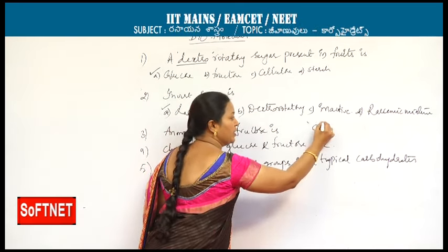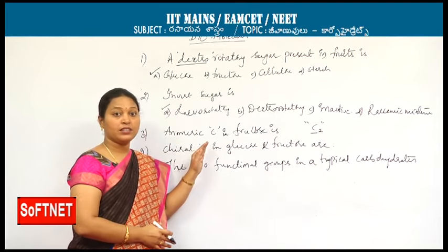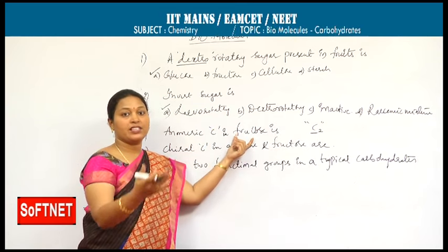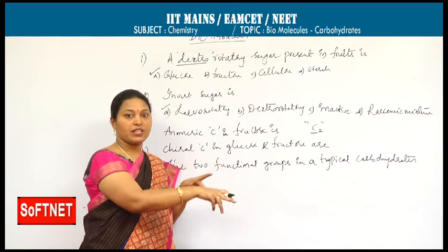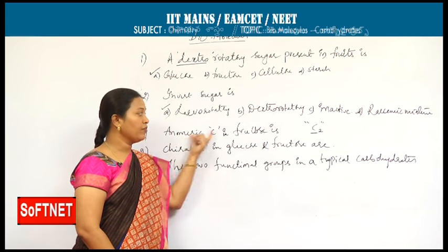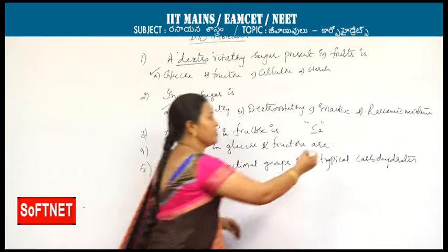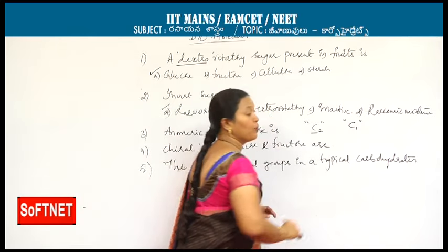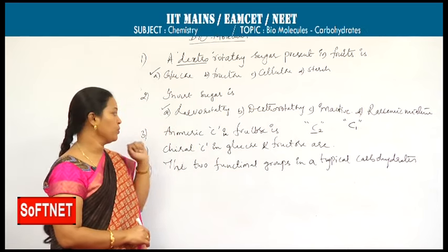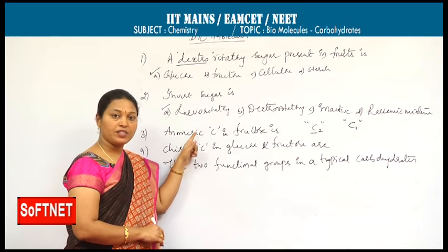It doesn't mean if the configuration differs at the second carbon. You try to catch at C2 position, from the C2 position only the configuration differs. So C2 will be the first carbon with a different configuration. So C2 is the anomeric carbon in fructose. If the same question is asked for glucose, the answer is C1. Anomeric carbon in glucose is C1, anomeric carbon in fructose is C2. Because with OH on the right side at C2 we call it alpha, with the left side we call it beta.